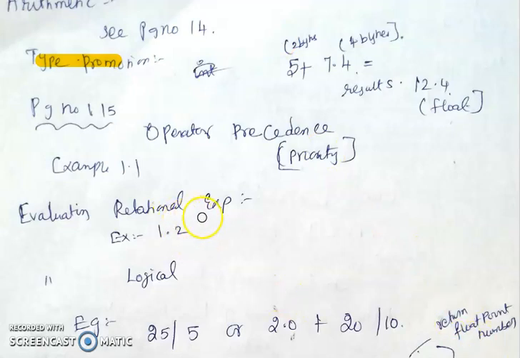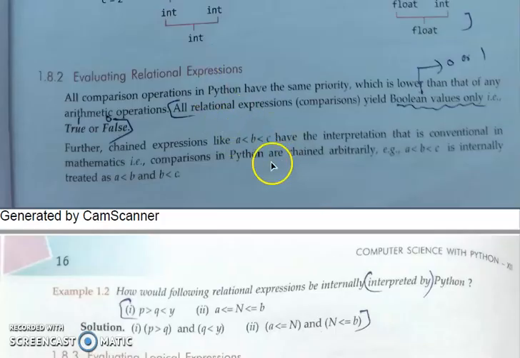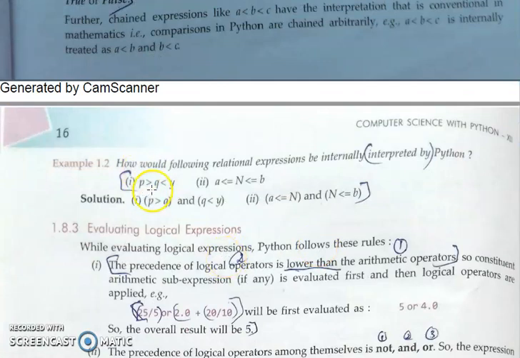Now, evaluating the relational expressions. How will you evaluate the relational expressions? See this example. All relational expressions yield a Boolean value as the result. Boolean value result means, as I have already told, 0 means false and 1 means true. So here is an example: p greater than y less than y. It will be taken as p greater than y and y less than q, likewise. It is interpreted by Python.